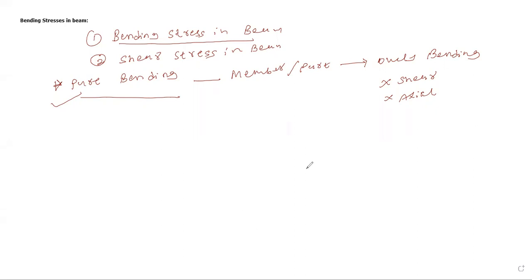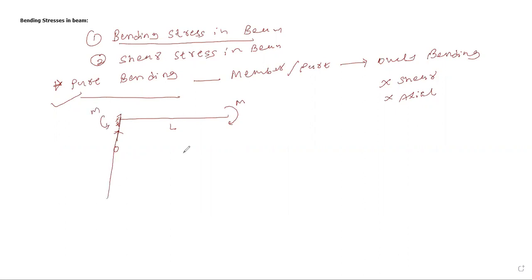For an example, consider a cantilever beam subjected to end moment only. Let me draw. Suppose the moment is M, length is L, there is no vertical force, so the vertical reaction will become 0, and the end moment is M anti-clockwise.